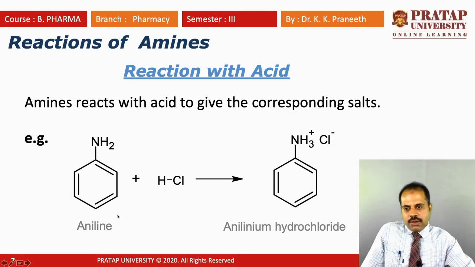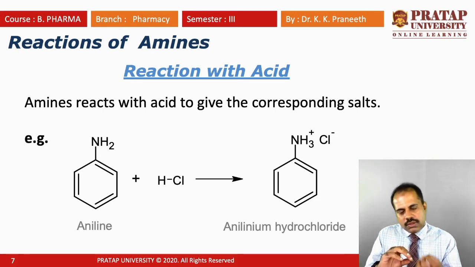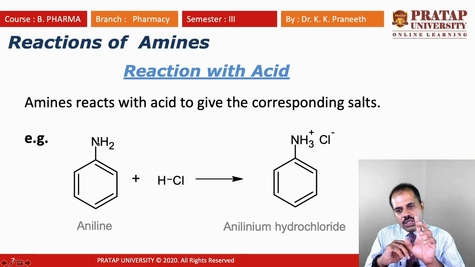This is an example I have given here. This is aniline. On treatment with hydrochloric acid, HCl, you will immediately get a salt. The hydrogen goes here and protonates, because HCl is an acid. Acid means it liberates or gives H plus. This H plus will go and protonate the NH2. It will attach to the NH2.